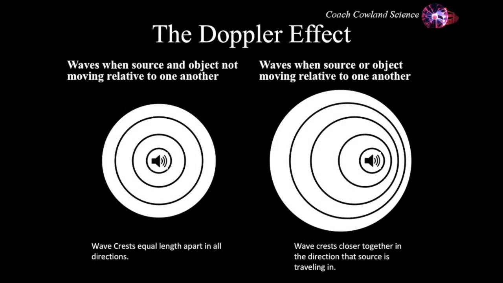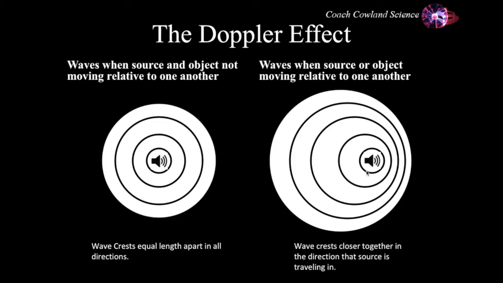So looking at this, on the left we have a situation where the source is stationary, and these rings here represent the wave crests that are traveling out, and you can see that these wave crests are traveling in all directions, and they're equally spaced apart, so their wavelengths are equal, and that means that the sound heard by any observer at any point around here would be exactly the same.